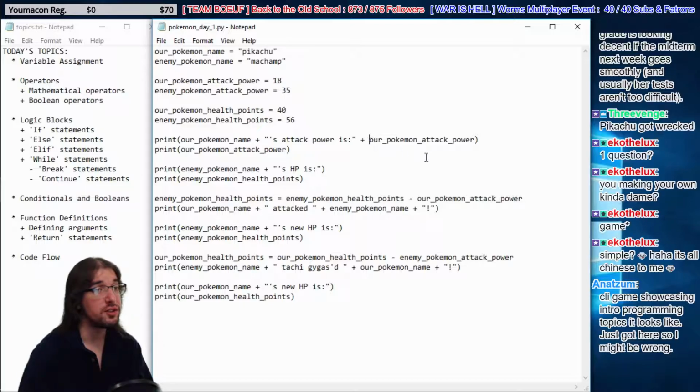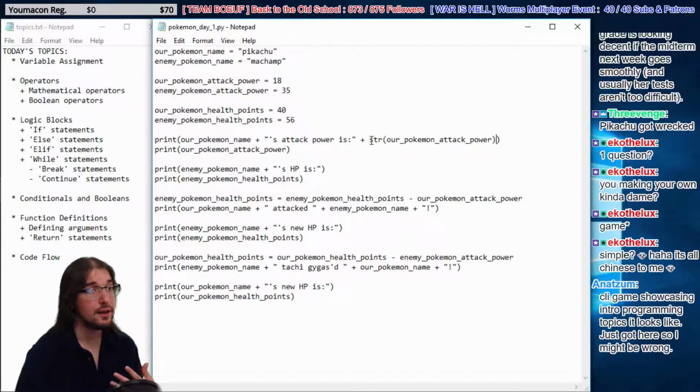But if we use this function, str, and use our Pokemon's attack power as an argument, we can temporarily show that integer as a string. So str will take any kind of data, like an integer, and show it as a string. So now we're adding a string to a string to a string.